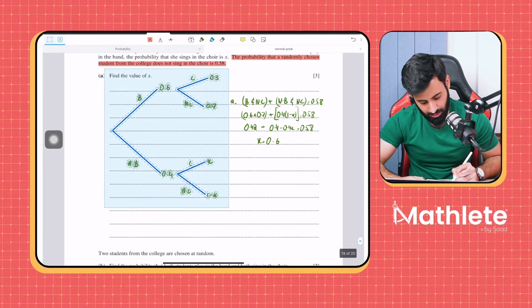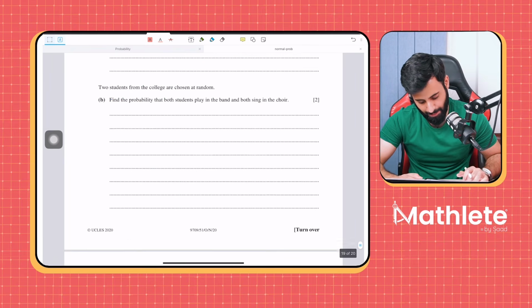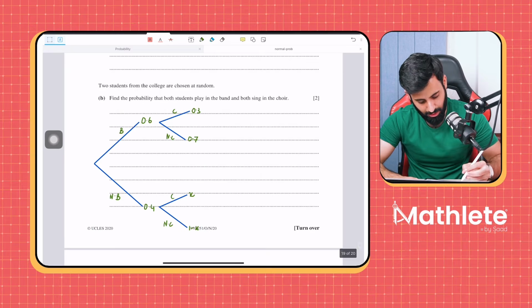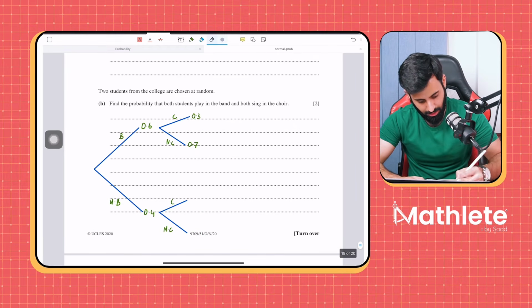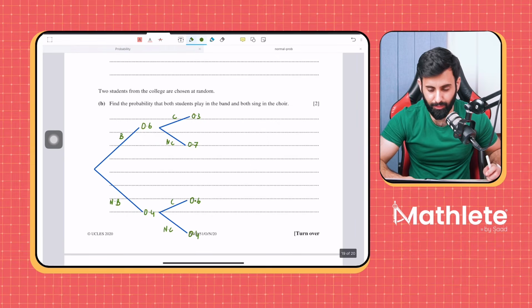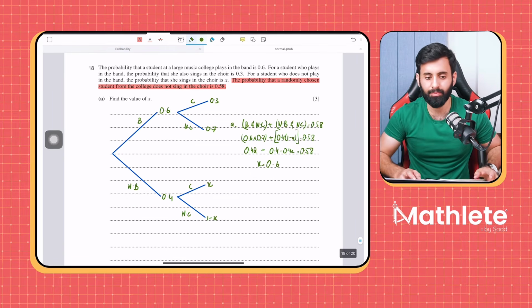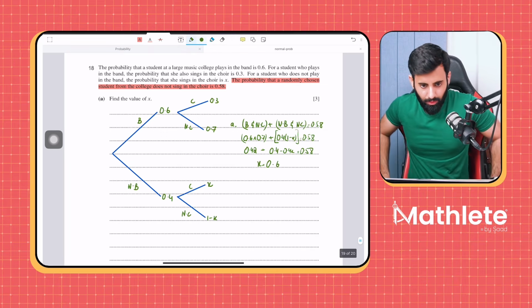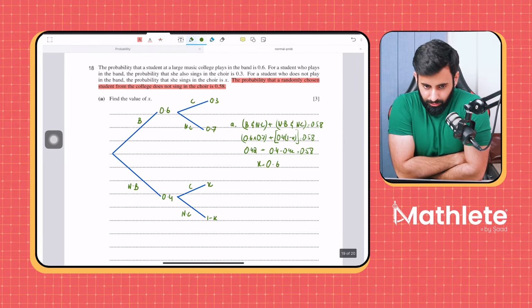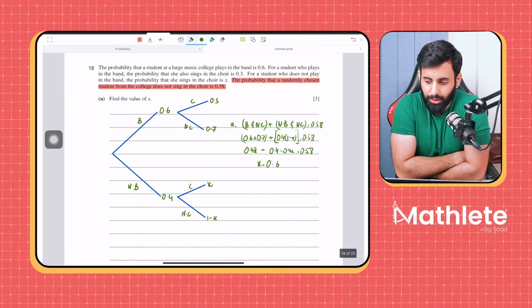Sir, I had a question. Yeah, go ahead. Could you please scroll up a bit? Just a minute. 0.6, 0.4. Yes, go ahead. Since the question says that a randomly chosen student from the college does not sing in the choir, we won't be considering the probability of a student who's part of the choir, right? No, we're not. This case where we do not consider 0.3 and x.